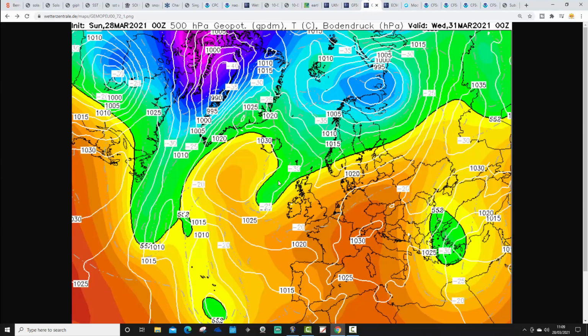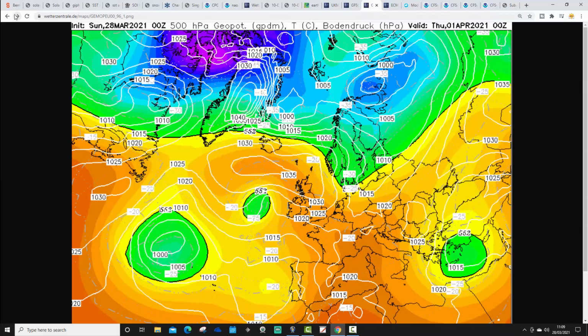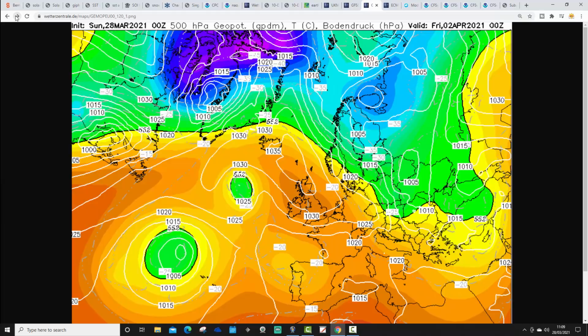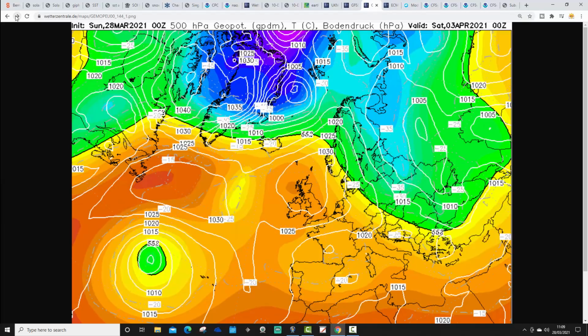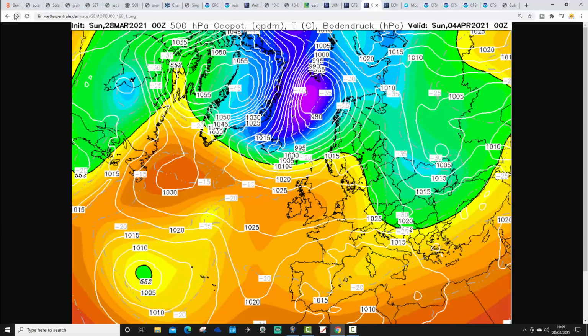This other one, the GEM, is looking again high pressure away to our northwest through the middle part of the week, turning cooler as we bring in these northeasterly, easterly winds. They will be cooler compared to what we've had over previous days, but not as cold through the early part of the weekend as it looked like it would be yesterday and the day before.